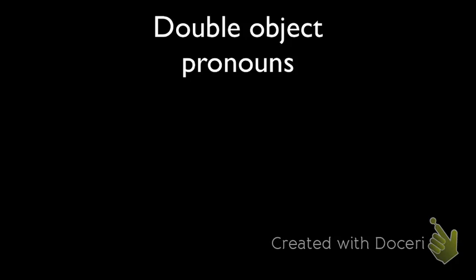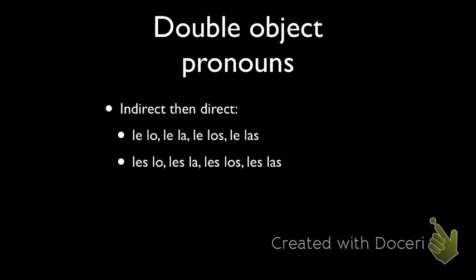The third person, okay? So our le and our les. Lelo sounds bad, right? And les los, and les lo. You see, it sounds even worse.